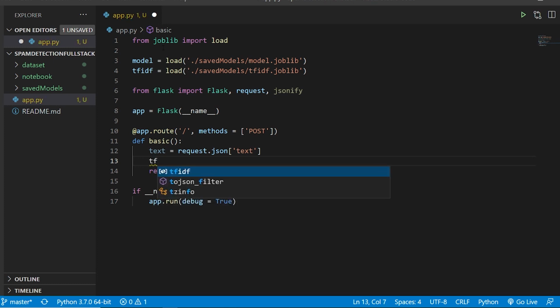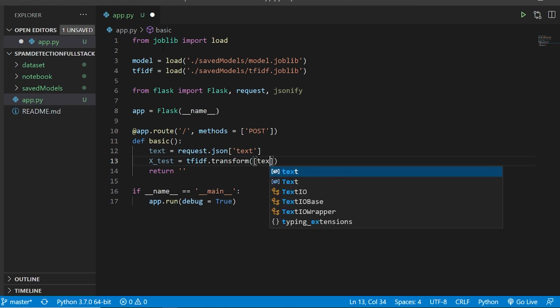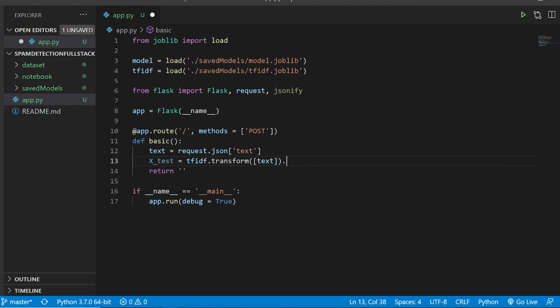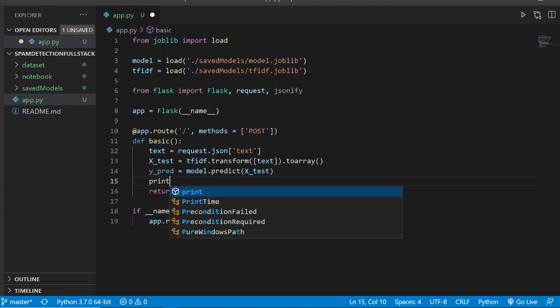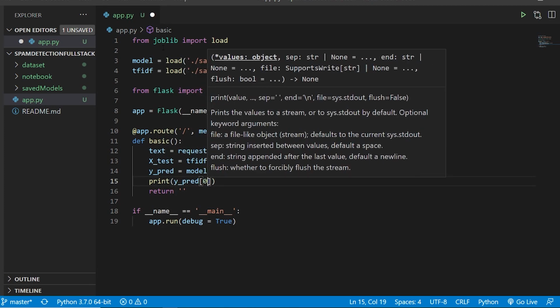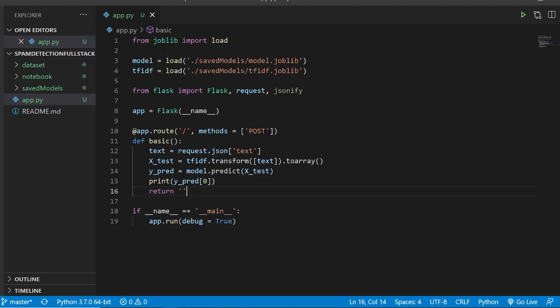And here I can say, let's say xtest is equal to tf-idf dot transform, and transform takes the text as an array and dot to array. All right, and now I say ypred is equal to model dot predict, which is taking my xtest, and let us say print ypred, print with the 0th value of it, and my API is ready. Now we have to check the API.